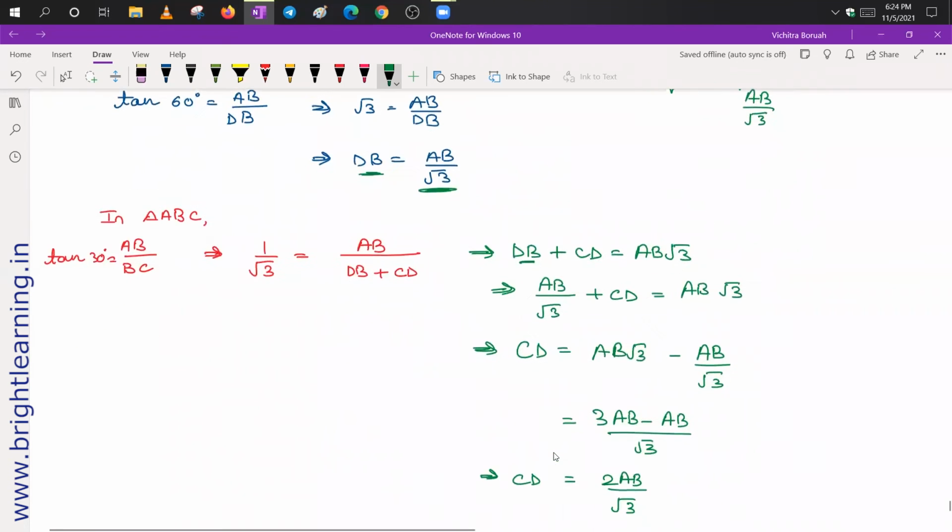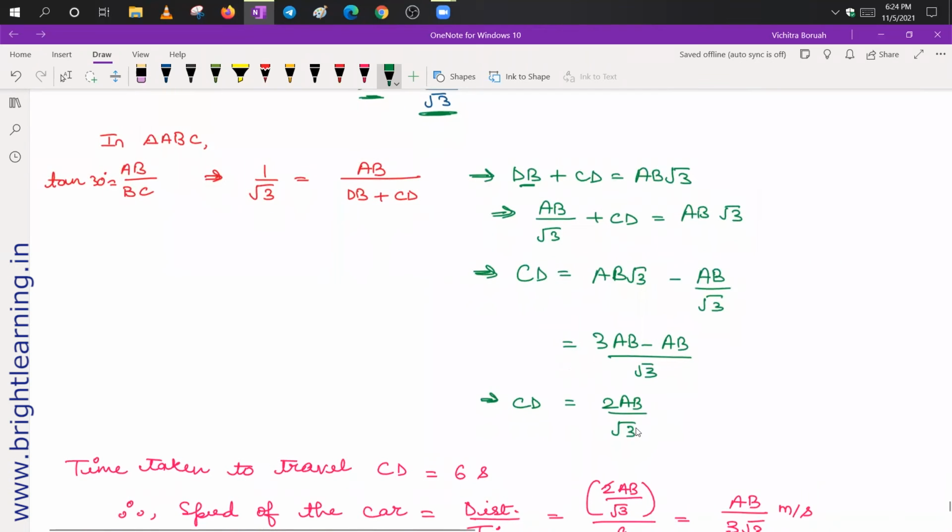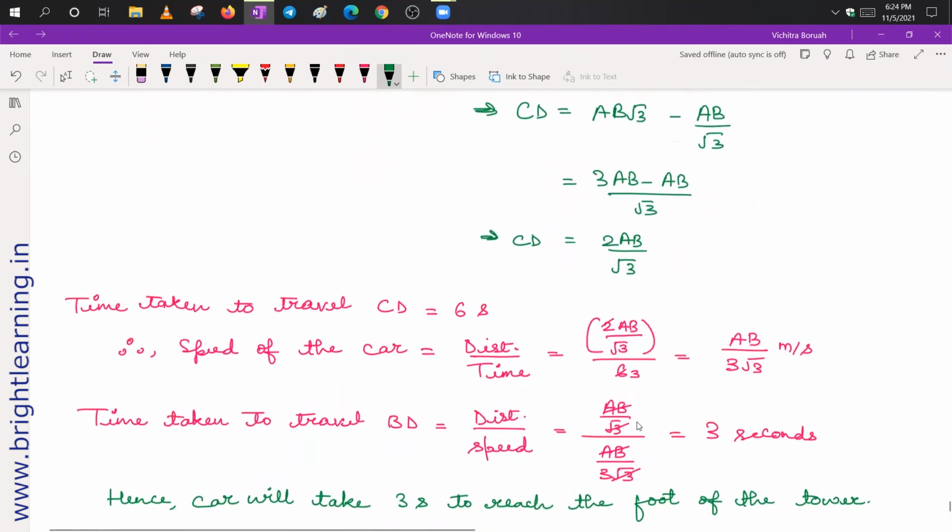Now next, again, this AB upon root 3, I have transferred it to the right hand side, and simplifying it, I got CD, it is equal to 2AB upon root 3. Okay, 2AB upon root 3. Now next, time taken to travel distance CD, it is given, that is 6 seconds.